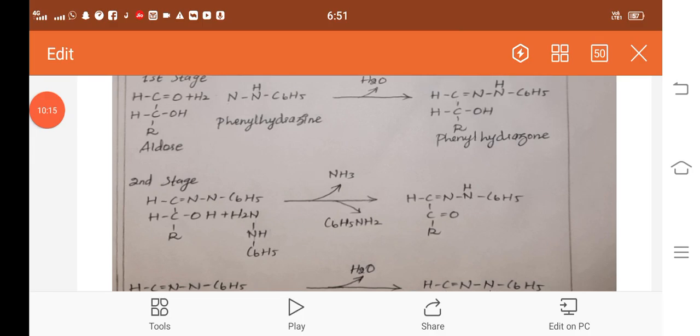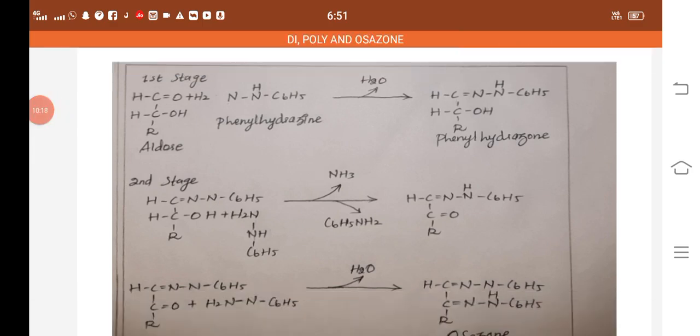In the second stage, the phenylhydrazone reacts with one more phenylhydrazine. Again ammonia and C6H5NH2 are liberated, so an intermediate is formed. The phenylhydrazine reacts with an equal amount of the sugar molecule.